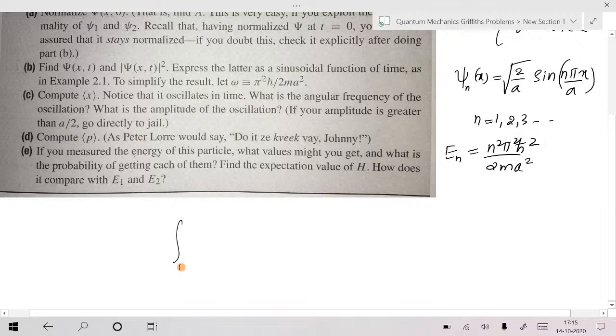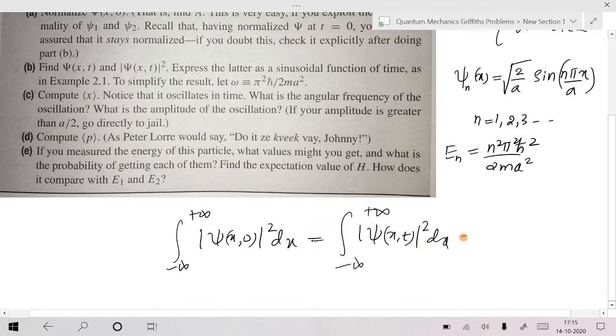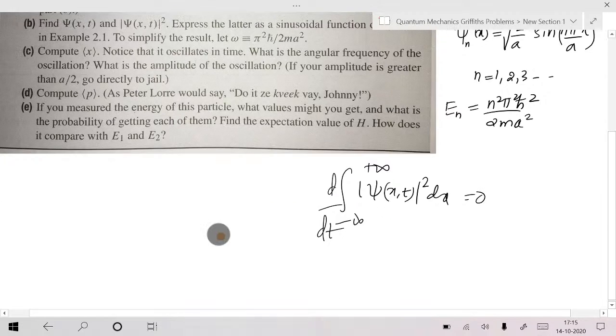One thing you should remember: if you normalize at time t equal to 0, it will stay normalized at later times also. You can go through Griffiths, in some problem he has shown that this time derivative equals 0 using the Schrodinger equation. That means the normalization integral is independent of time. So if you normalize at time t equal to 0, it will stay normalized. That's why you can normalize psi of x comma 0.